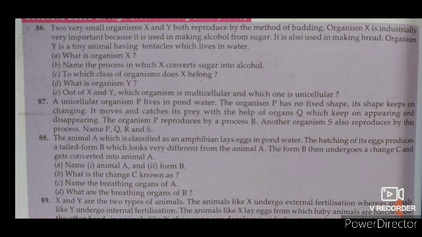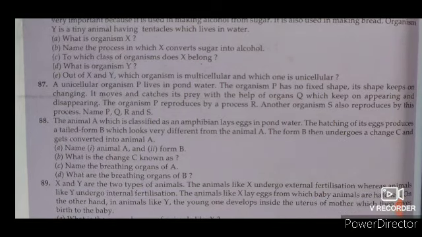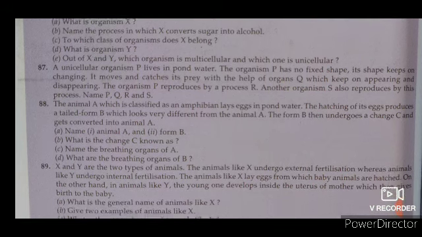To which class of organism X belong? I have told you what is organism Y. Organism Y stands for the hydra. So dear students, yeast X is a fungus. E parts में बात करें. E, out of X and Y, which organism is multicellular and which one is unicellular? We have identified X as a yeast and Y as a hydra. So you have to tell, the yeast are unicellular organisms because they are single celled organisms. Hydra are multicellular organisms with complex bodies.